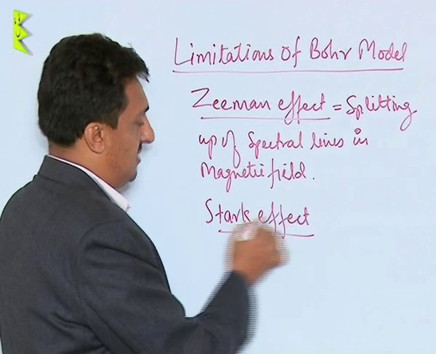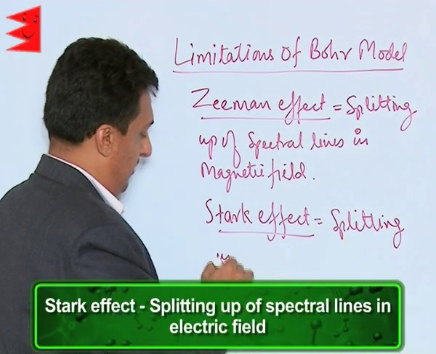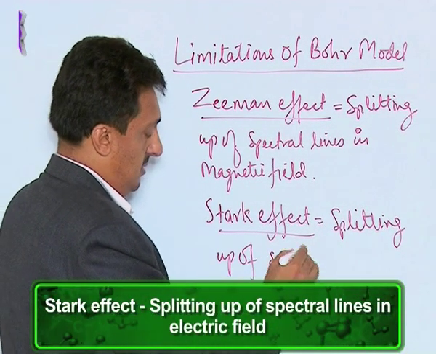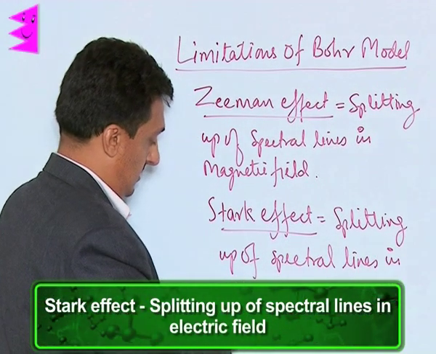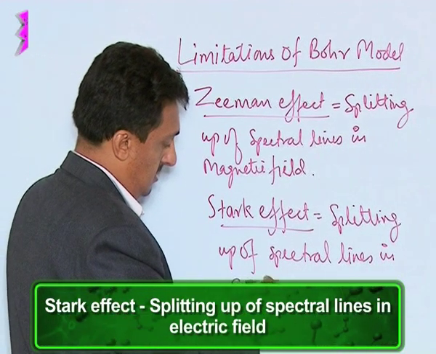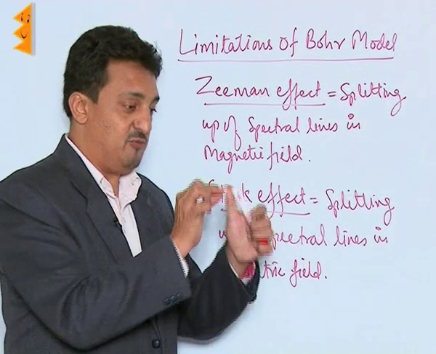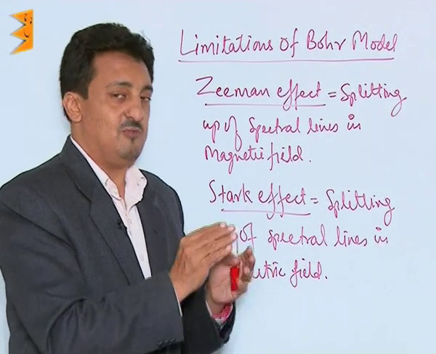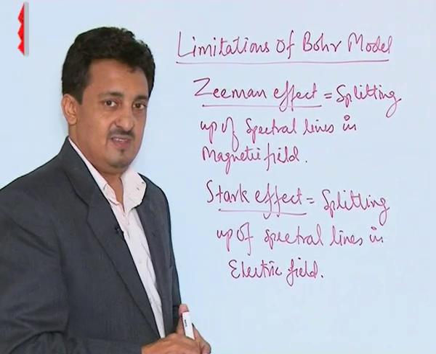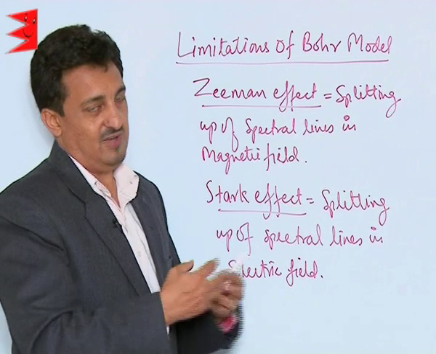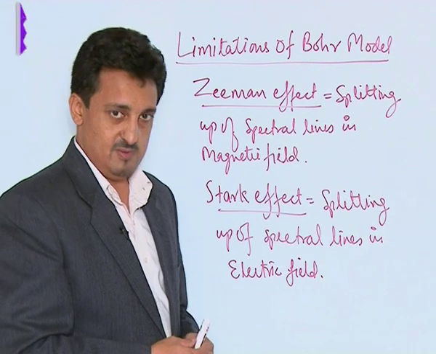Whereas the Stark effect is the splitting up of spectral lines in an electric field. So due to this further splitting into fine lines, which is called fine line spectra, and which is explained by the Zeeman and Stark effects, the Bohr model was not able to explain these fine line spectra. So that was the second most important limitation of the Bohr model.